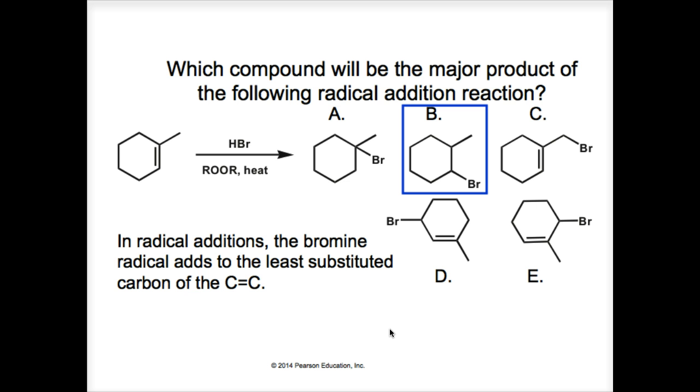Bromine in HBr is made to be electrophilic by the peroxide effect. Of course, peroxide is present, and so it will go for the sp2 carbon that has the most hydrogen atoms, by Markovnikov's rule. Notice there's no hydrogens on this sp2. There's one here. Therefore, the bromine is going to go there, forming this product. Okay, that concludes part 1.